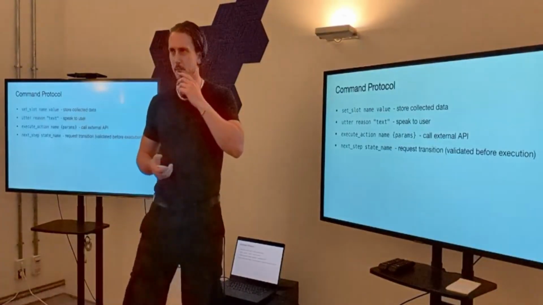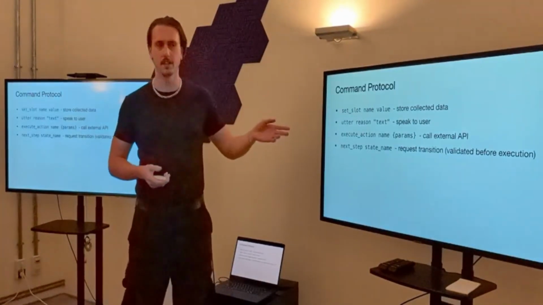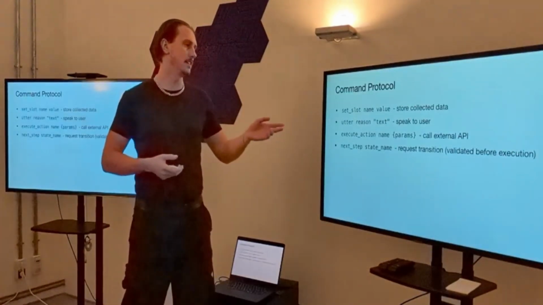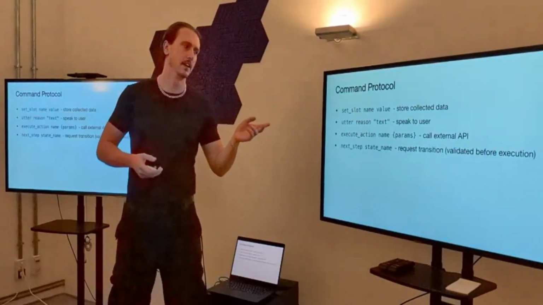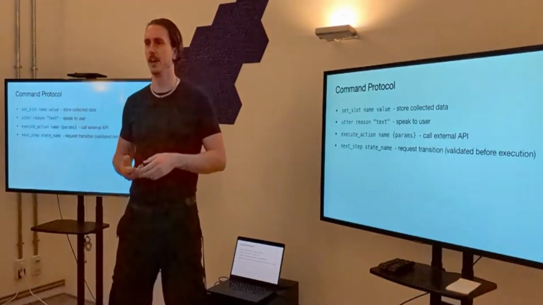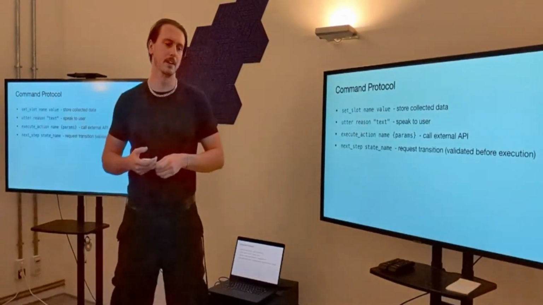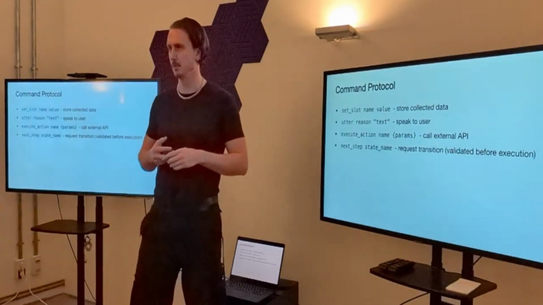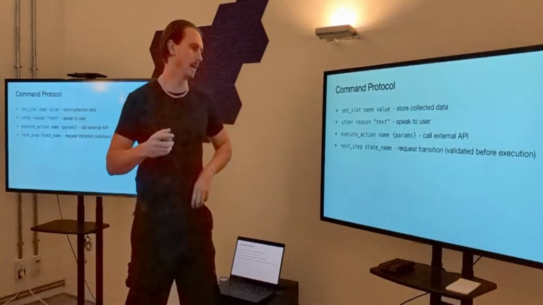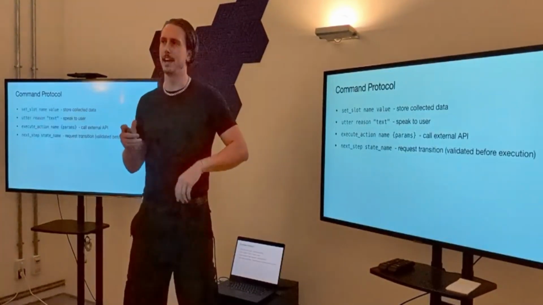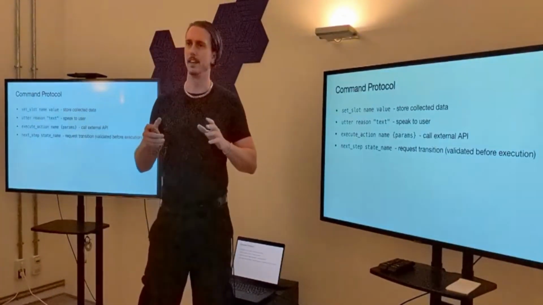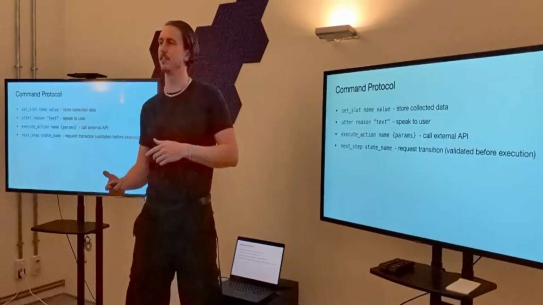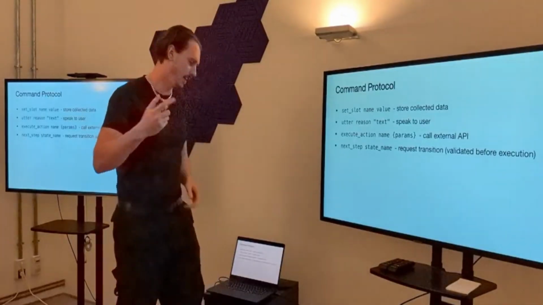This is similar to tool calling. If you've ever seen tool calling, this is our own tool calling. Then there's next step with a step name, which is to request a transition. Now, the next step will not actually hard go to the next step. There are two ways this can be executed, depending on what sort of condition is used, but this began as just an assessment, and I'll explain why this wasn't actually executed. It was used to understand the thinking of the LLM so that we could optimize for latency.